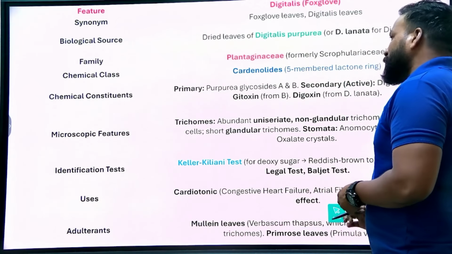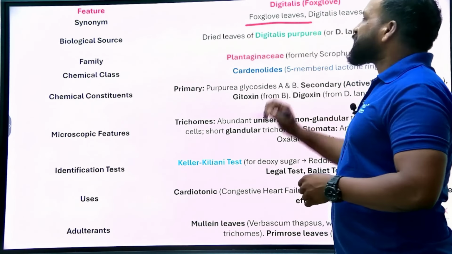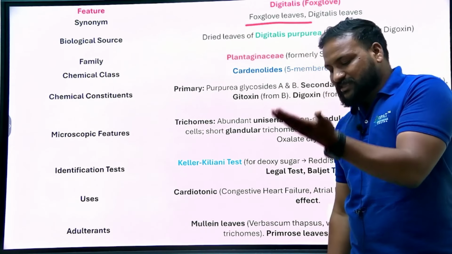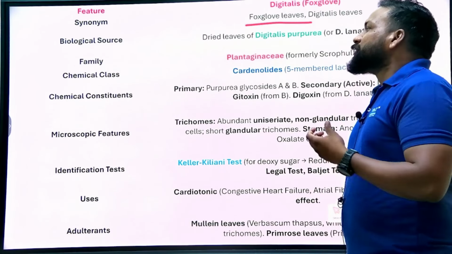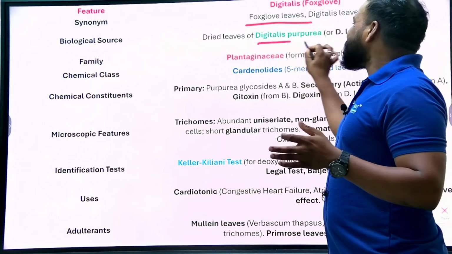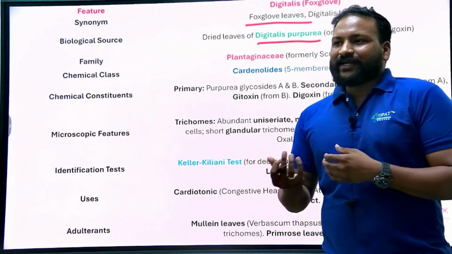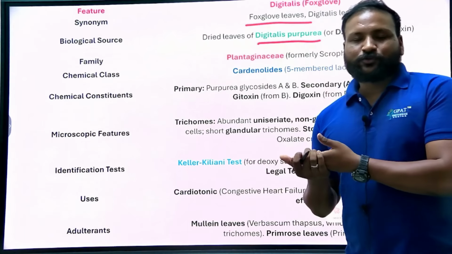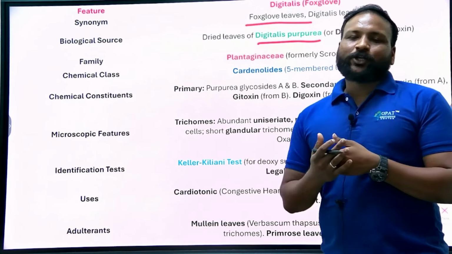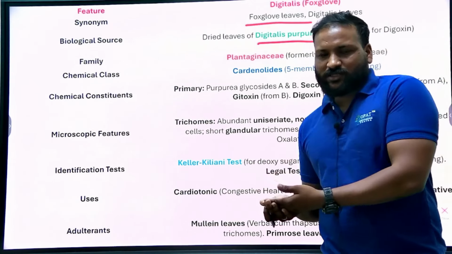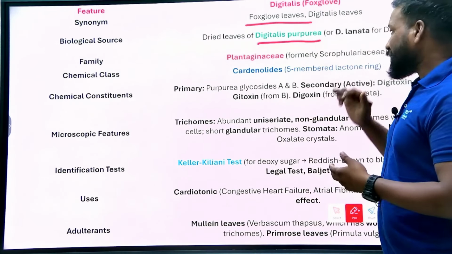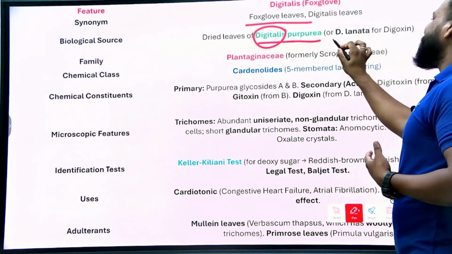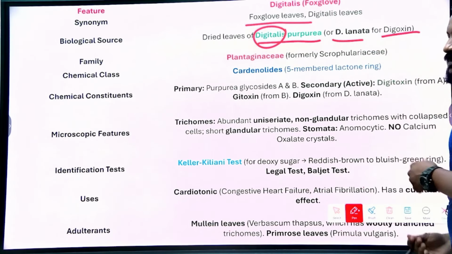Let me start with the synonym. Digitalis is known as foxglove leaves. This is very important because of the morphological similarity to a foxglove leaf. The biological source is Digitalis purpurea. You can identify the chemical constituents if you have watched the video we uploaded on our YouTube channel, mastering the phytoconstituents. Please go and watch. Digitalis purpurea gives digitoxin, and other sources like Digitalis lanata give digoxin.